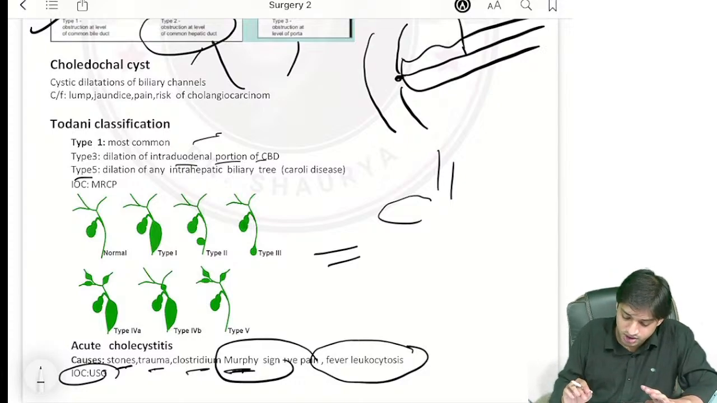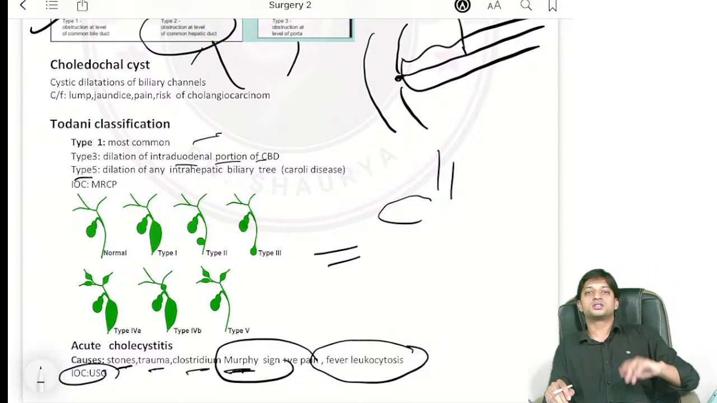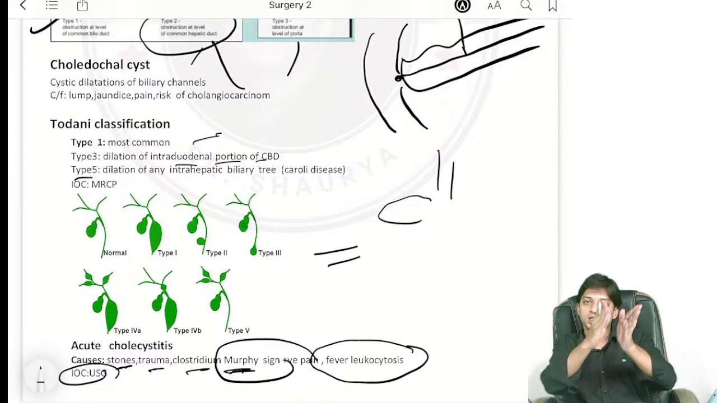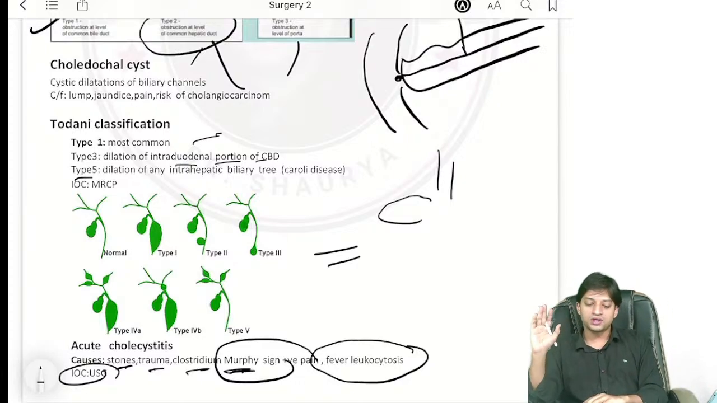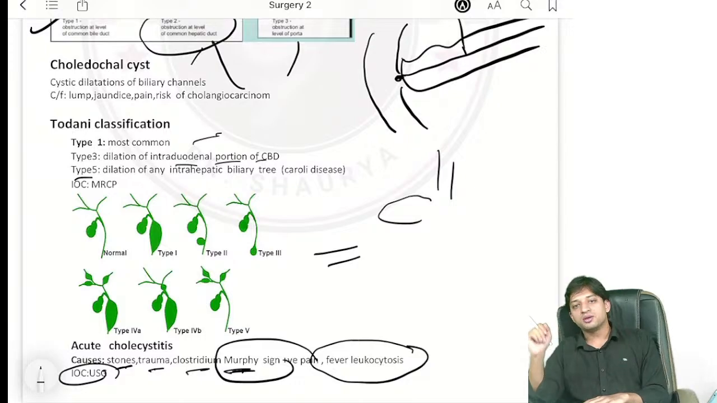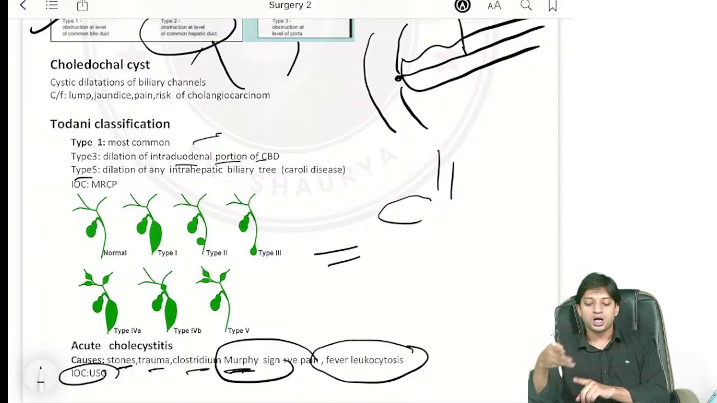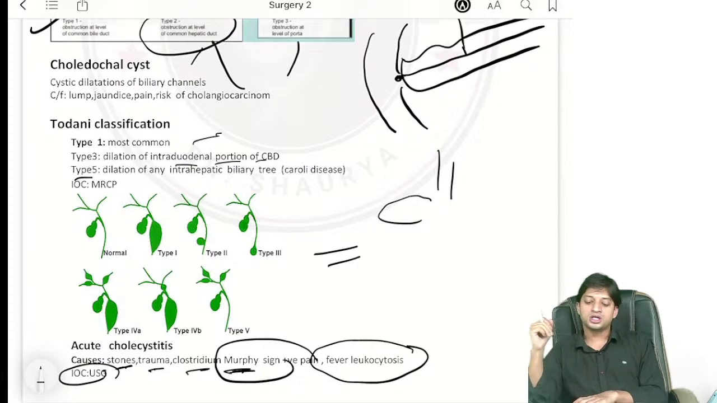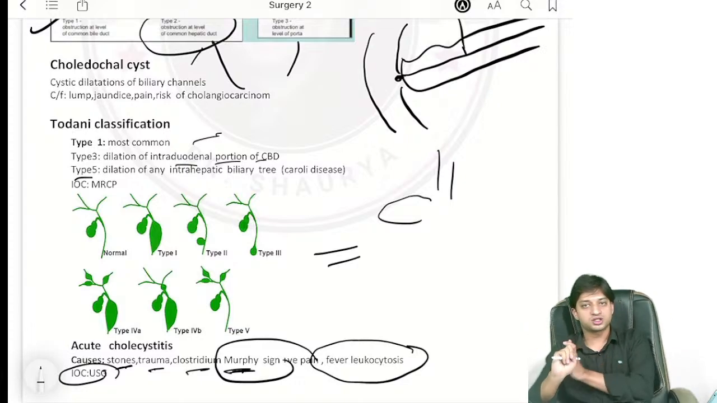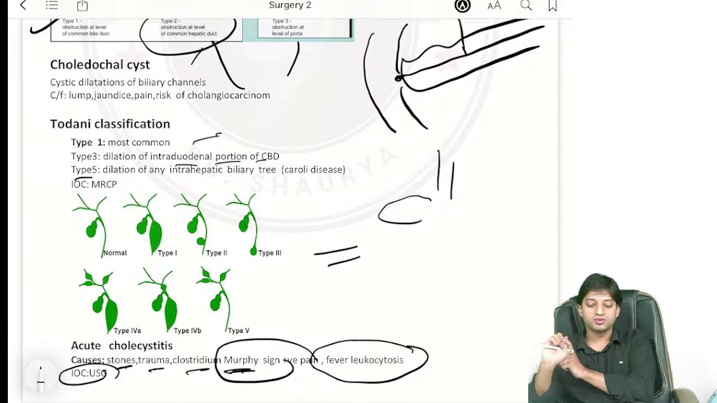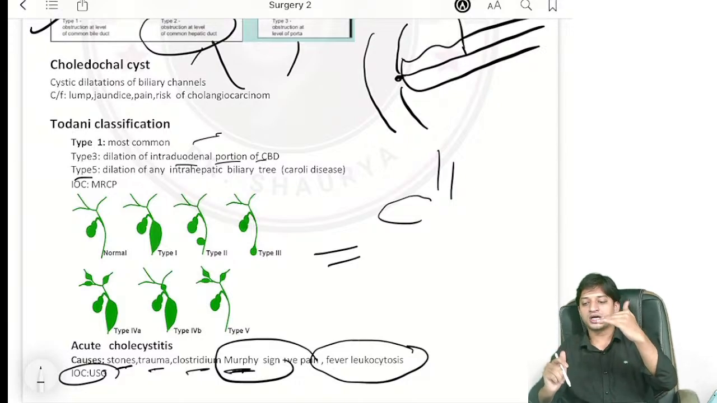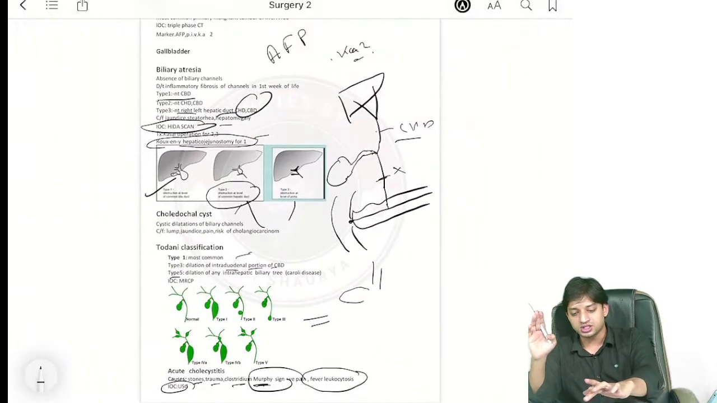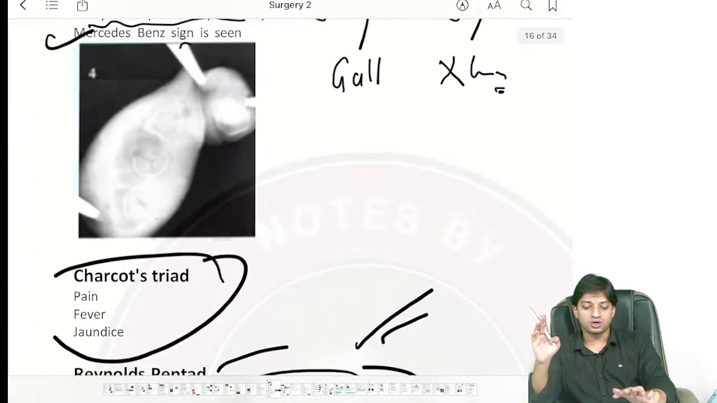Coming to acute cholecystitis, very important. Acute cholecystitis. Itis means inflammation. There is inflammation of the biliary tract anywhere. Acute inflammation. Cause can be either stone or trauma or any infection, right? So if it is acute cholecystitis, what can be there? Murphy's sign will be positive. In the history, they will give you Murphy's sign is positive. Fever will be there and leukocytosis, WBC count will be increased. Investigation of choice, always for acute cholecystitis, is USG, ultrasonography.